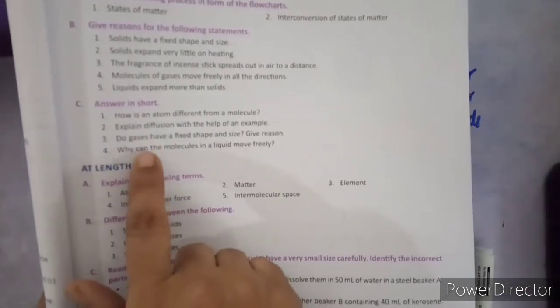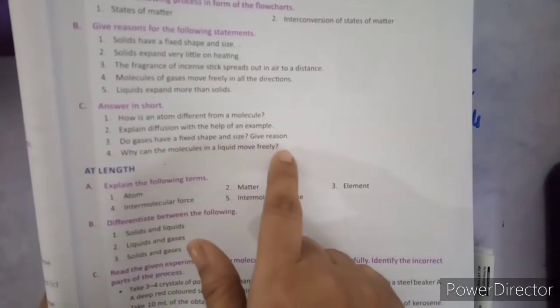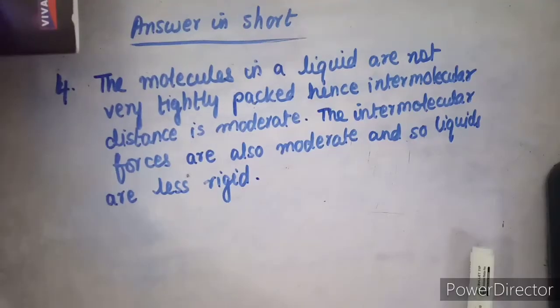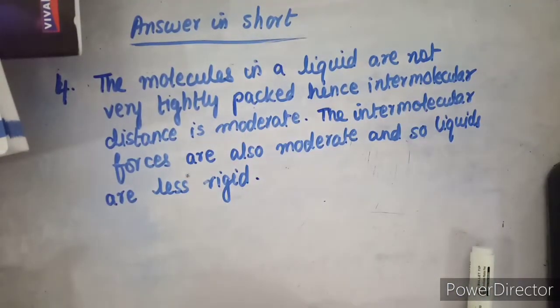Now the fourth question, why can the molecules in a liquid move freely? Write down the answer. The molecules in a liquid are not very tightly packed, hence intermolecular distance is moderate. The intermolecular forces are also moderate and so liquids are less rigid. Okay, so this is the answer.